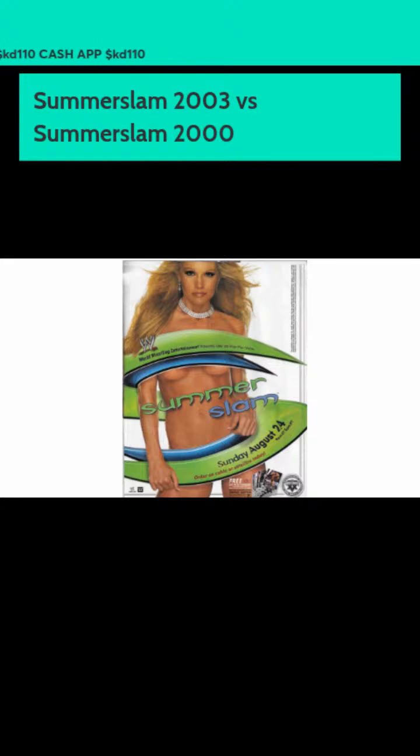Triple H is champion. He defended the title against Goldberg, Chris Jericho, Shawn Michaels, Evolution stablemate Randy Orton, and Kevin Nash. Great Elimination Chamber, by the way. One of my favorites, actually. And I like SummerSlam 2003.